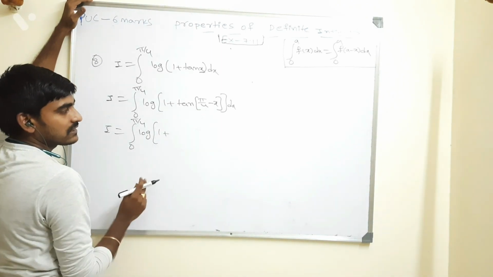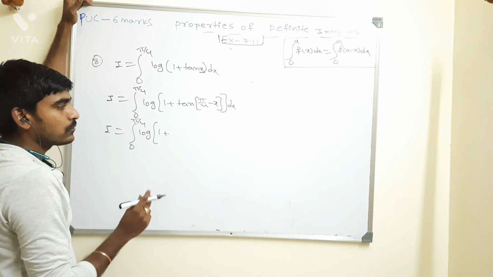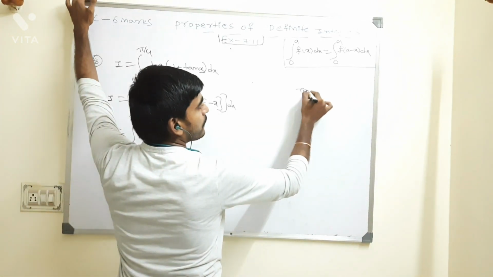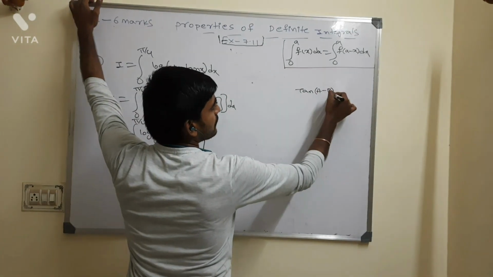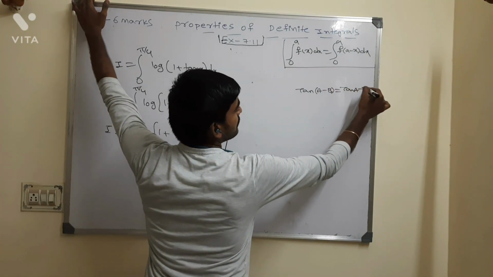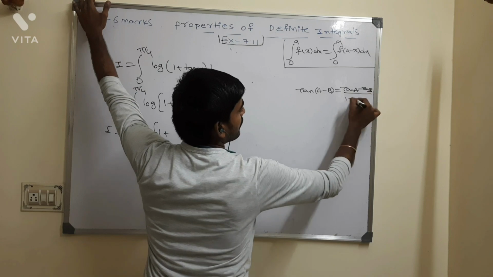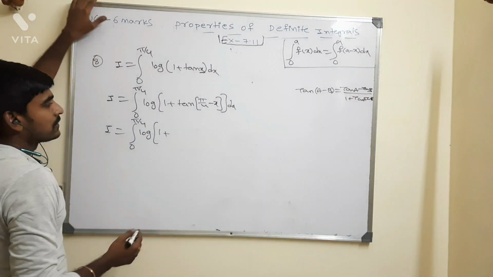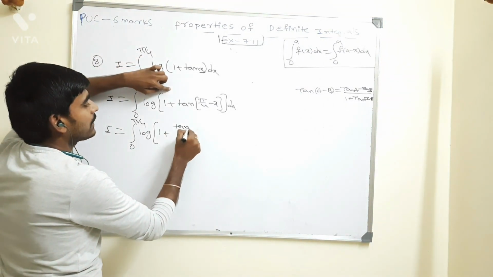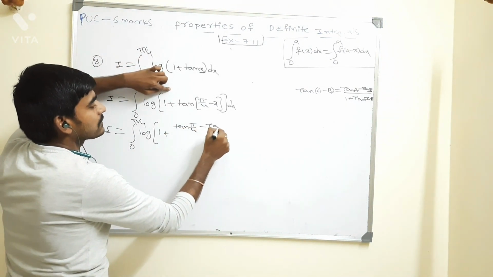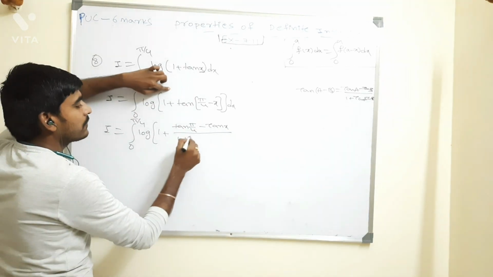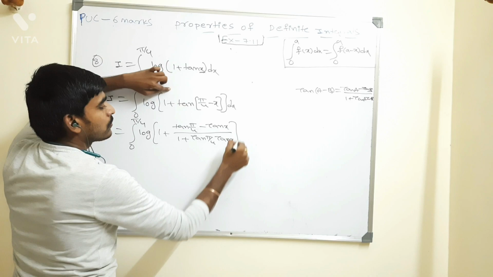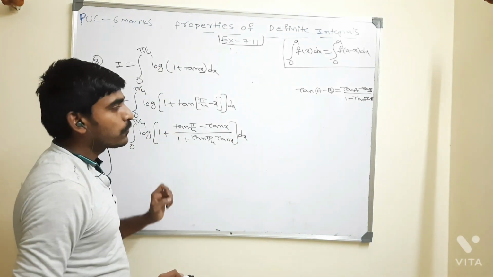I hope everyone knows the formula for tan A minus B. Tan A minus B is equal to tan A minus tan B divided by 1 plus tan A tan B, right? So tan pi by 4 minus tan x, whole divided by 1 plus tan pi by 4 into tan x, whole dx. Tan pi by 4 has value 1.